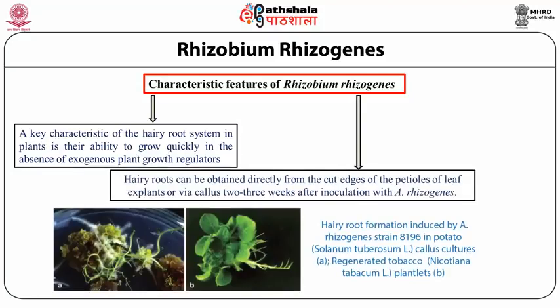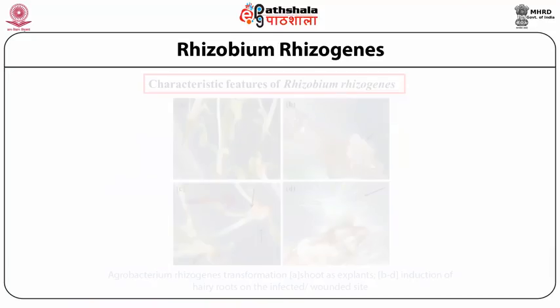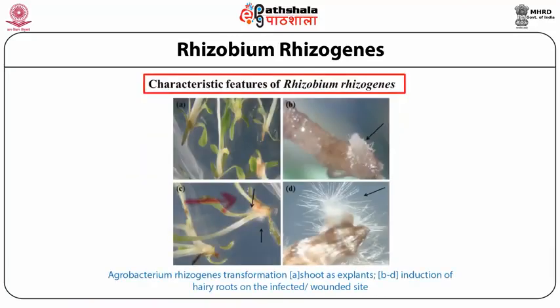Hairy roots can be obtained directly from the cut edge of the petiole of the leaf, or any explant, or the callus. These are figures showing a leaf infected by Rhizobium rhizogenes, causing hairy root-like structures in C and D.